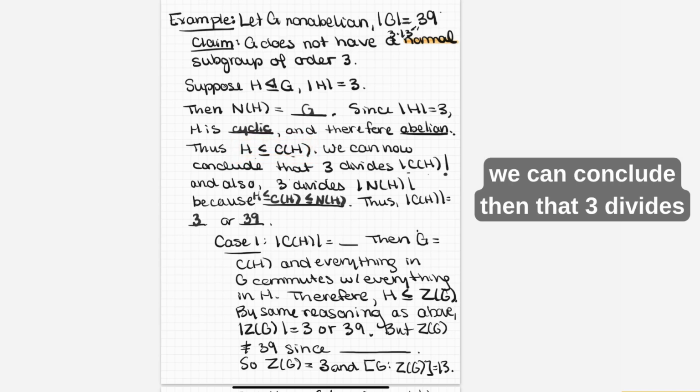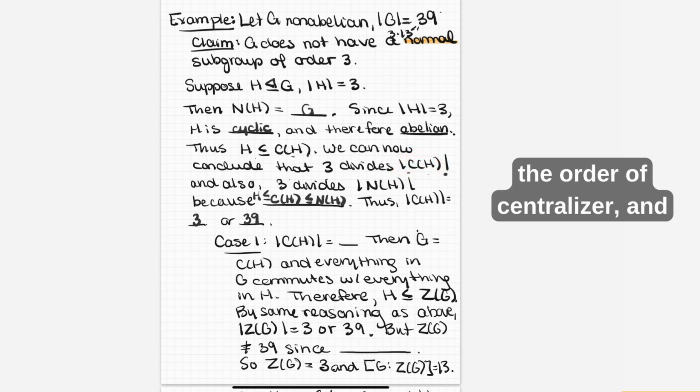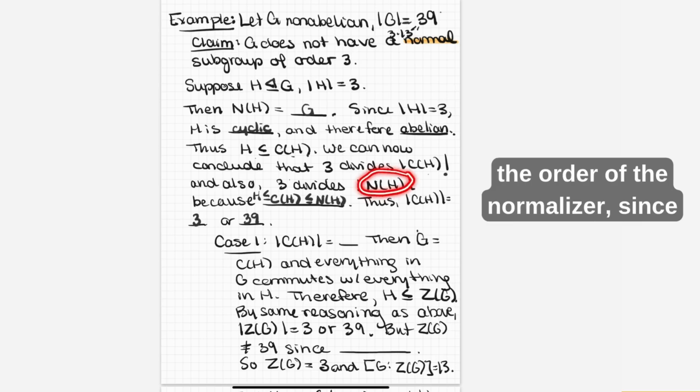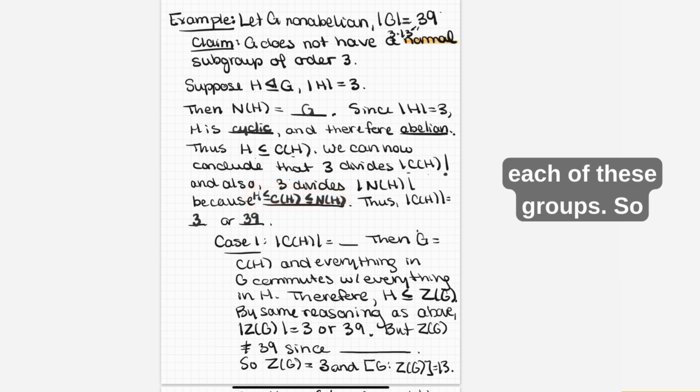So we can conclude then that 3 divides the order of the centralizer, and 3 must also divide the order of the normalizer, since we have H inside of each of these groups.